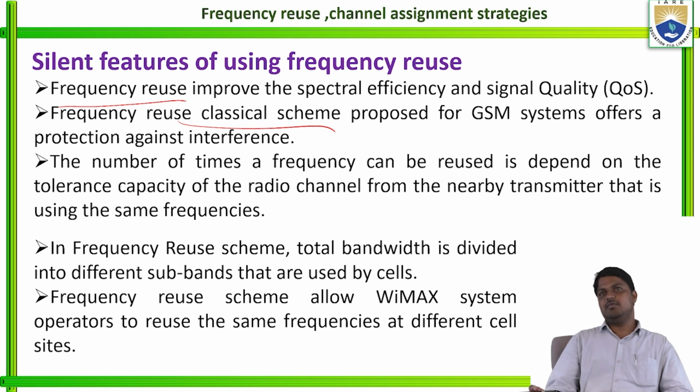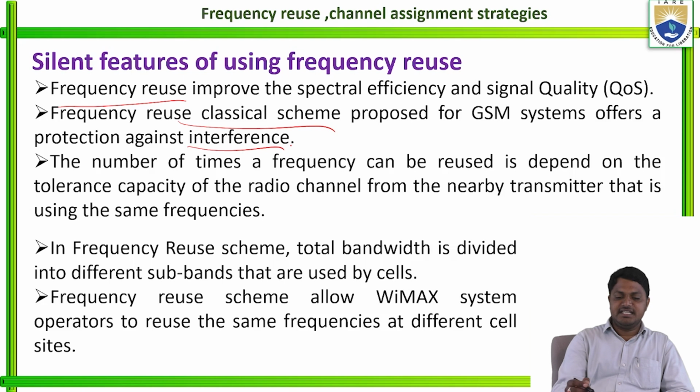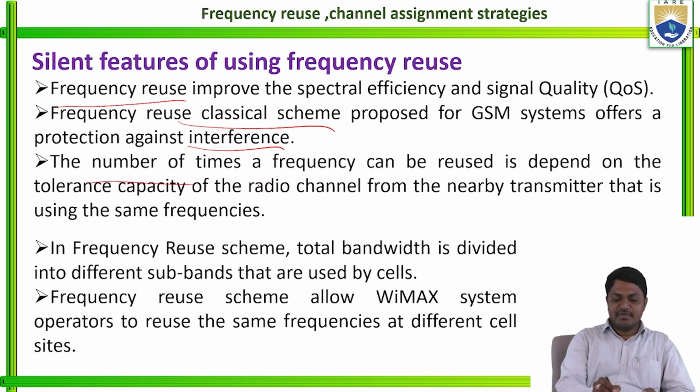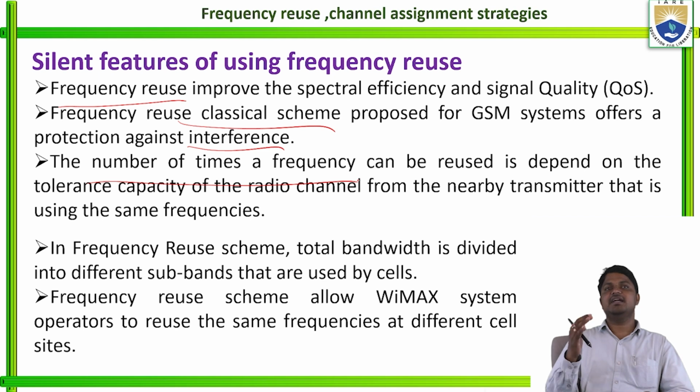So what is GSM? Global System for Mobile Communication. Here it offers protection against interference. When frequency reuse is introduced, the interference is automatically decreased or minimized. So the number of times the frequency can be reused depends on the tolerance capacity of the radio channel from the nearest transmitter using the same frequencies.